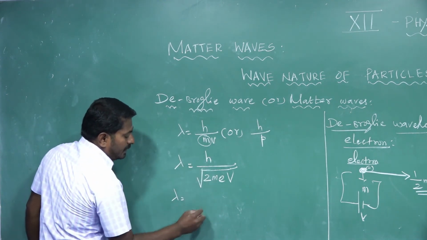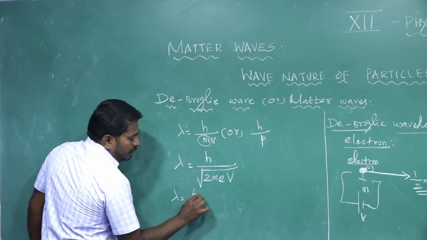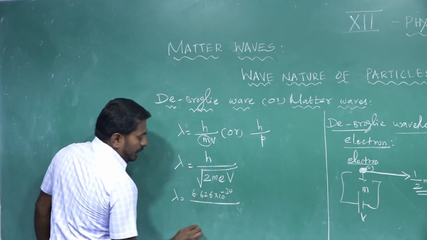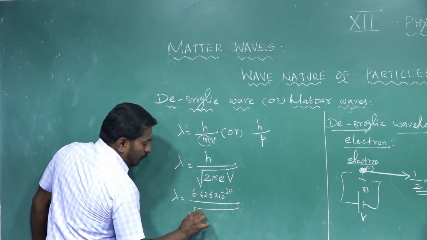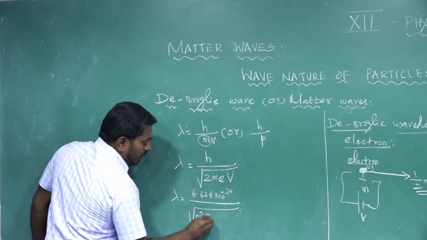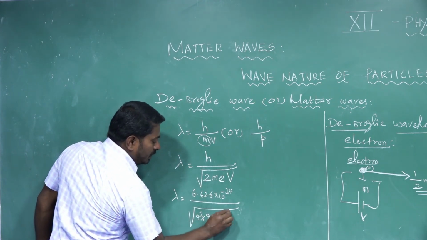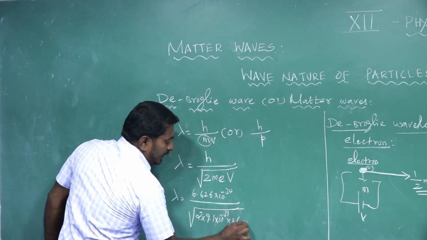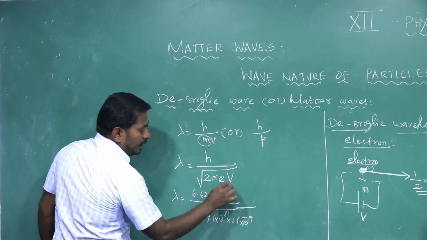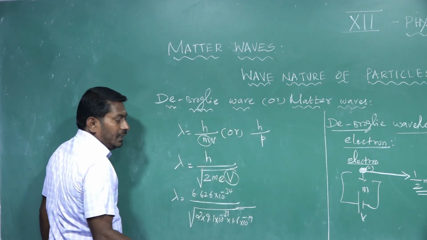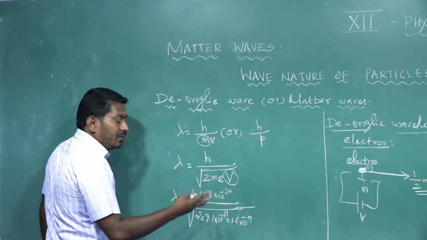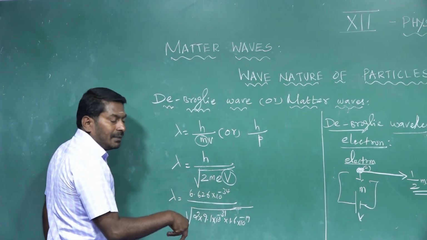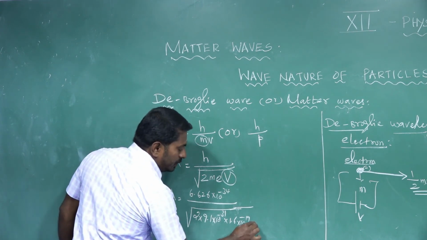Lambda is equal to Planck's constant 6.626 into 10 power minus 34, divided by square root of 2, mass of electron 9.1 into 10 power minus 31, charge of electron 1.6 into 10 power minus 19 coulomb. Then the accelerating potential is not a constant, it is a variable. That accelerating potential is varied by an external system, so it is not a constant value. So V.